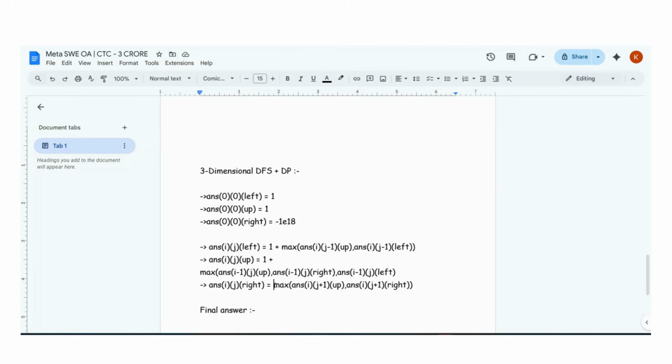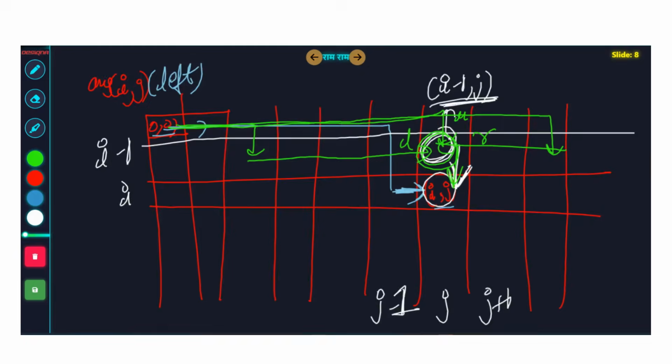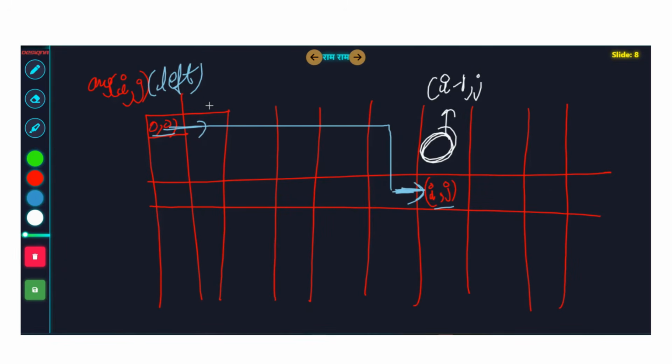Answer I comma j comma right, guys. This I'm leaving as homework for you people. This is self-explanatory. If you want to reach from answer I comma j comma right, what does it mean?